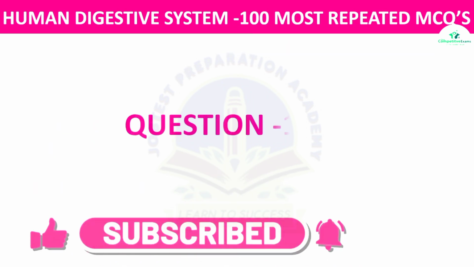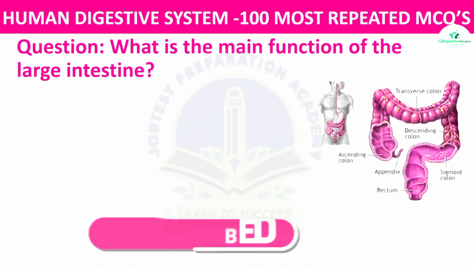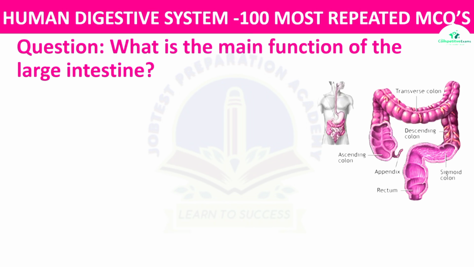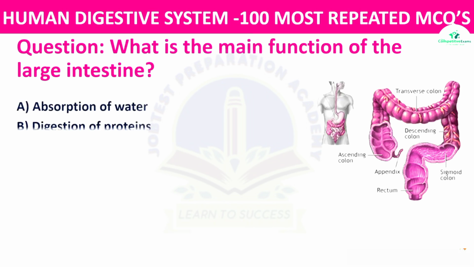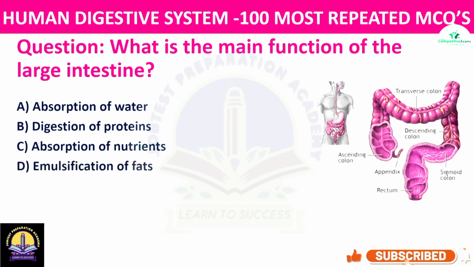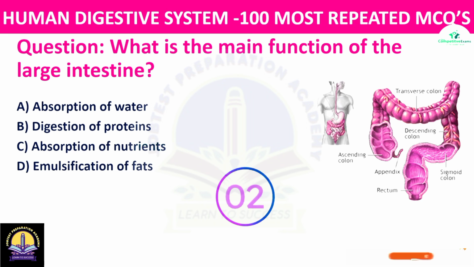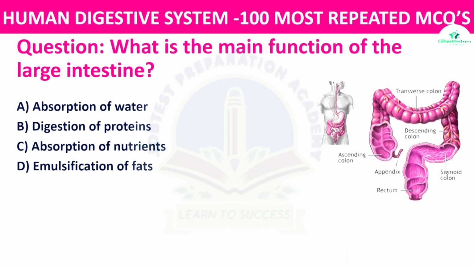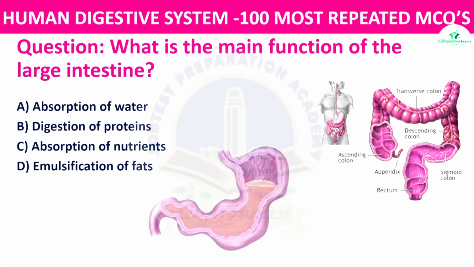Question number 10. What is the main function of the large intestine? The options: absorption of water, digestion of proteins, absorption of nutrients, or emulsification of fats. The right answer is absorption of water. The large intestine primarily absorbs water from the remaining indigestible food, forming feces.